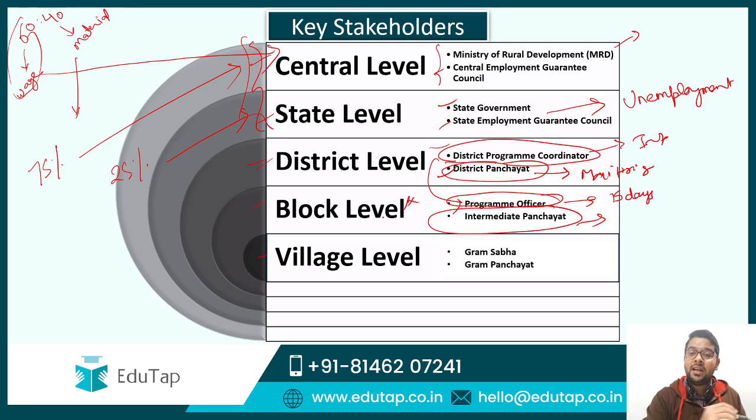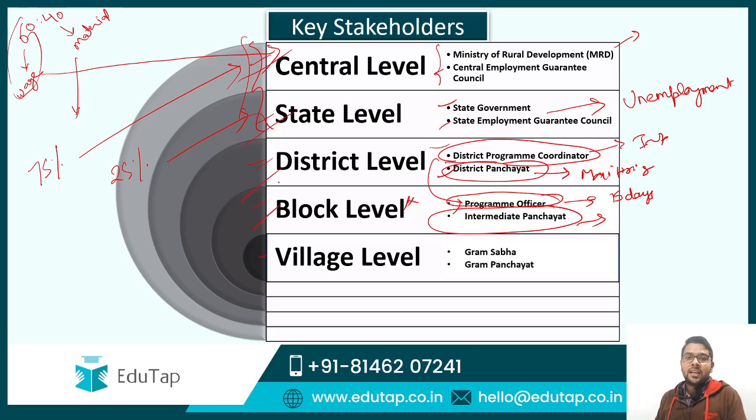So a question can be asked: which of the following authorities is responsible for providing the work within 15 days under the MGNREGA? It is the program officer at the block level who is responsible for providing the work within 15 days. So guys, we have talked about the key stakeholders at the state, national, district and block level.